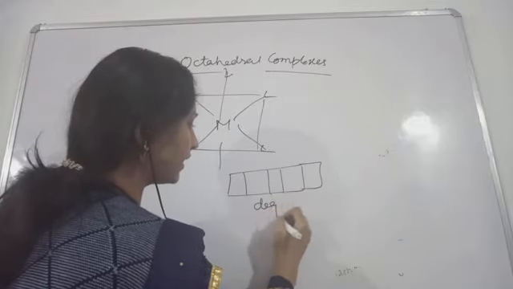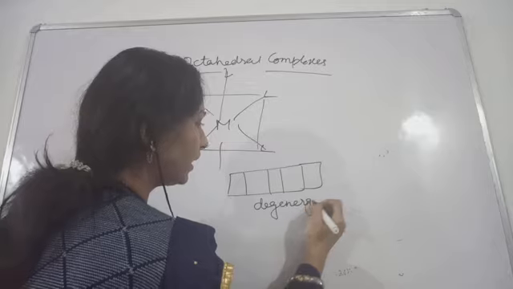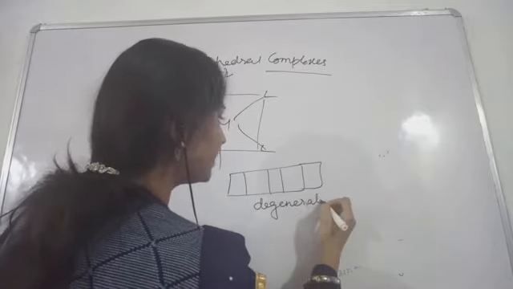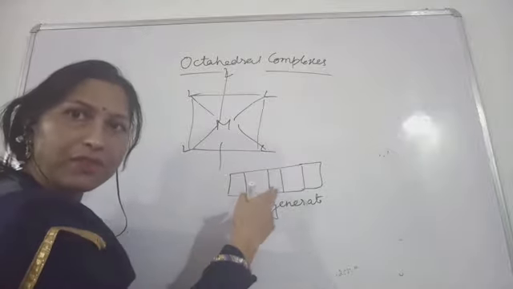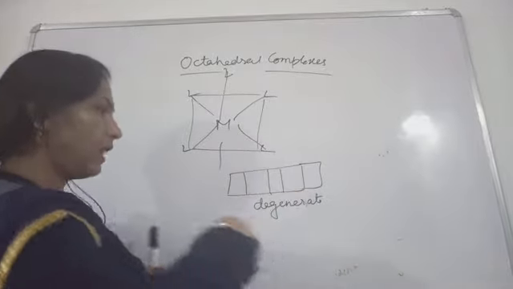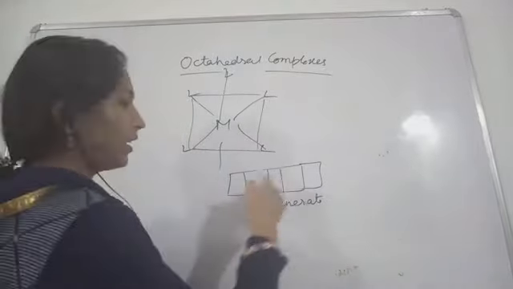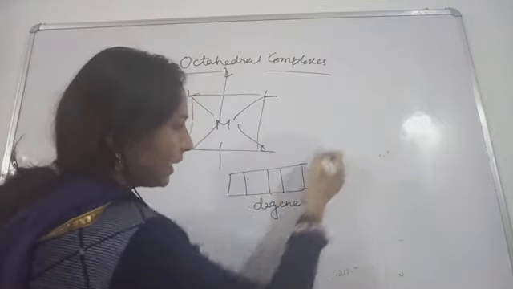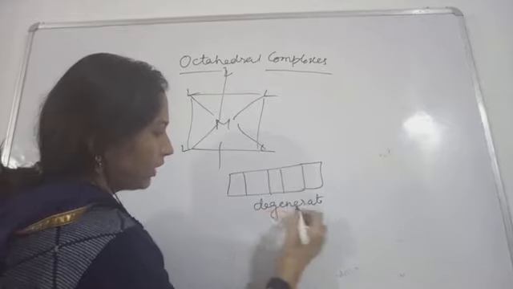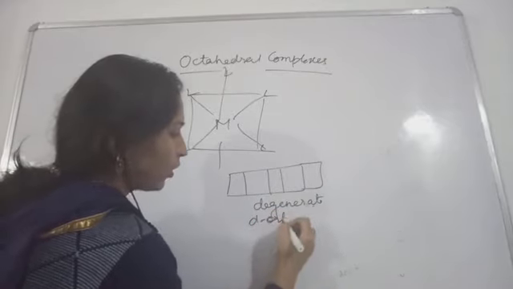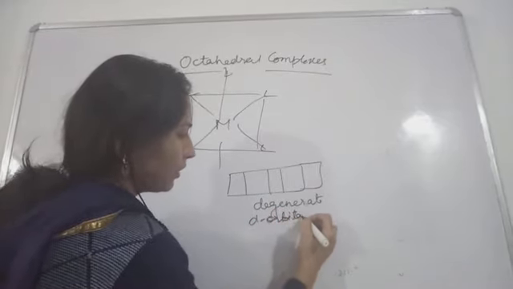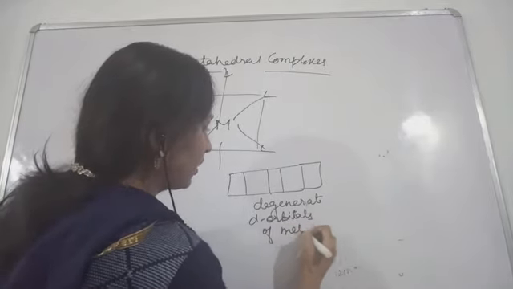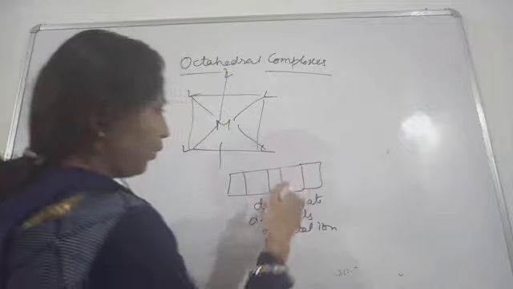These are degenerate orbitals, which means they are of the same energy. Now what will happen? When the ligands are coming, these degenerate d orbitals of the metal ion are affected.